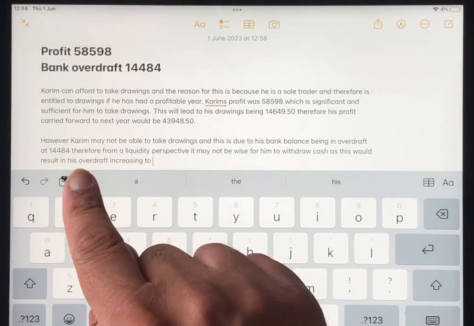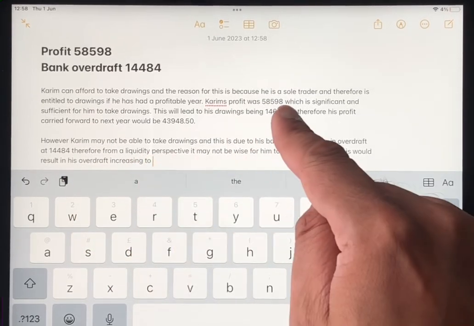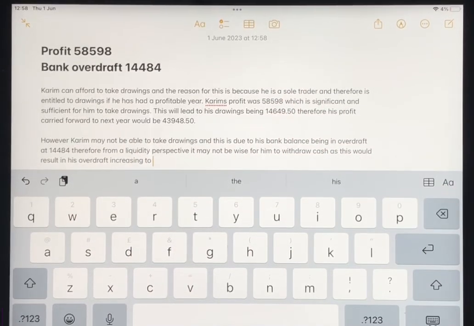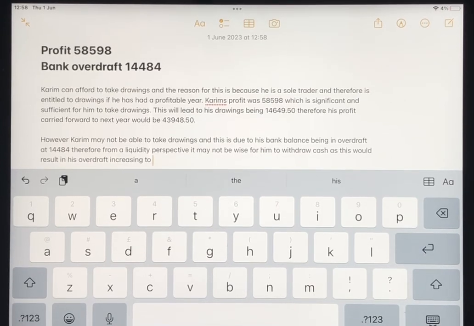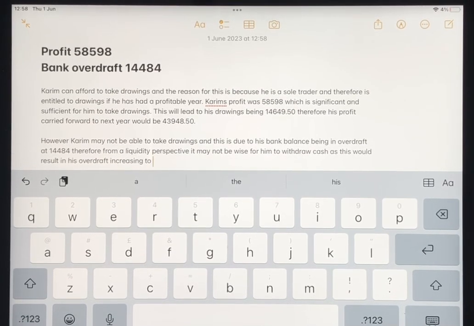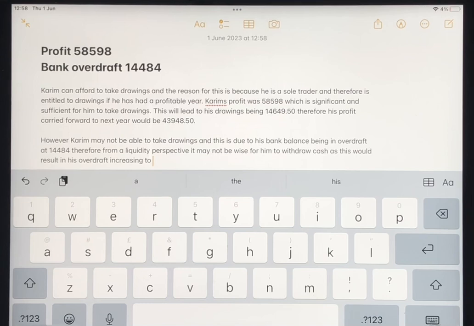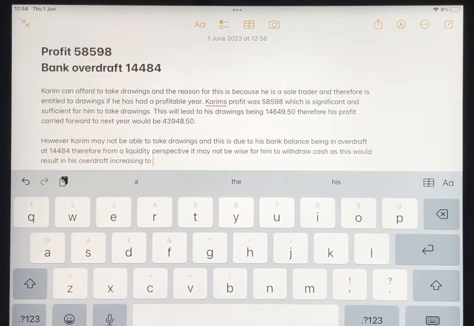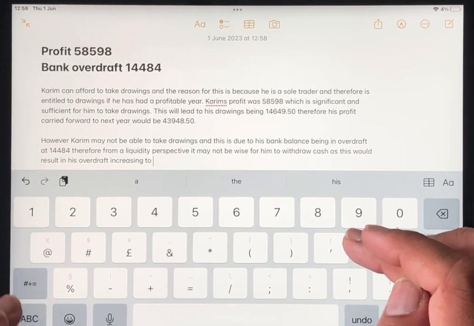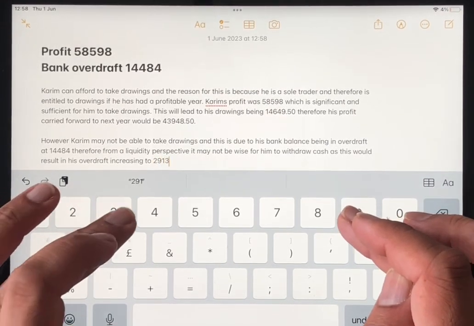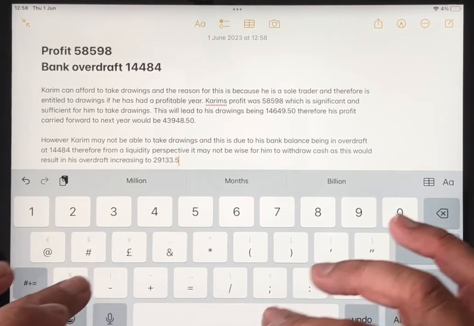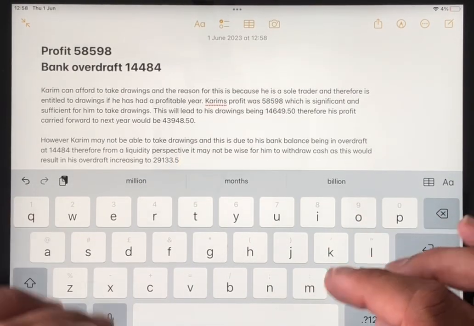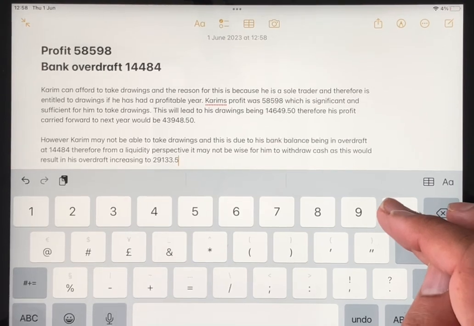So if he's at 14,484 now, and he takes another 14,649.50 out, that means his overdraft is going to increase to 29,133.5.